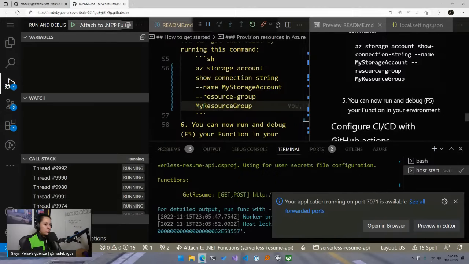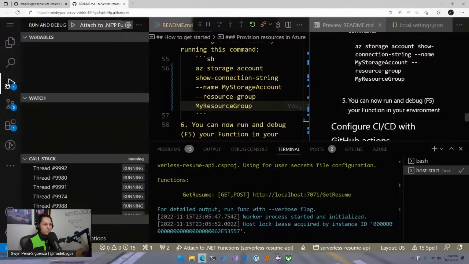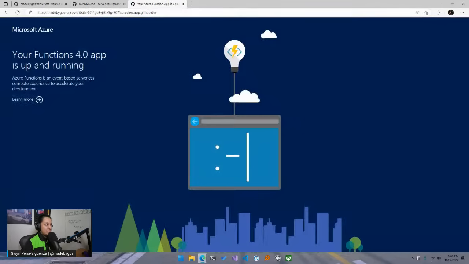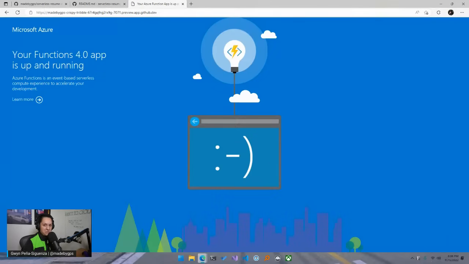Okay, cool. So you see this worked for us. Now you see our application running on port 7071. Codespaces is pretty cool because it forwards you these things, right? When you're working locally, if you've worked with functions, you're probably used to working with localhost on 7071. But now if you click on this open in browser, it's going to open another tab, and you see up here, this link isn't obviously localhost, right? But it does the forwarding for you, which I think is pretty cool.